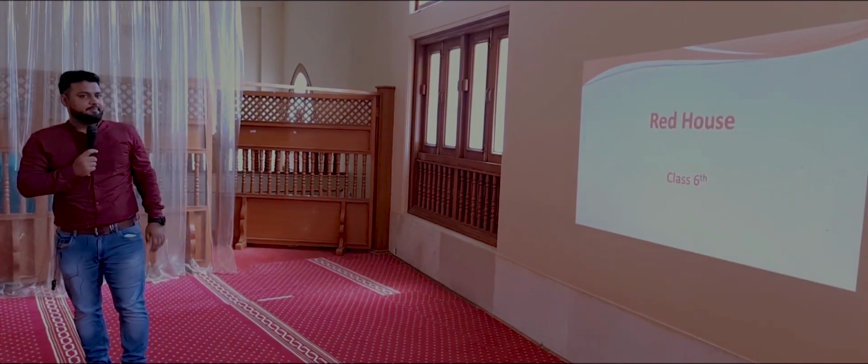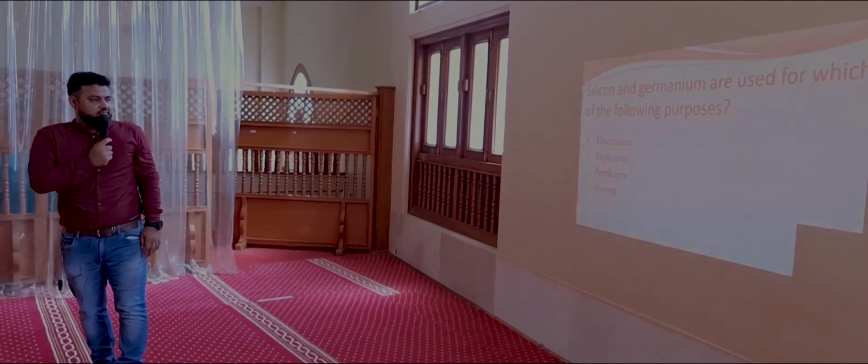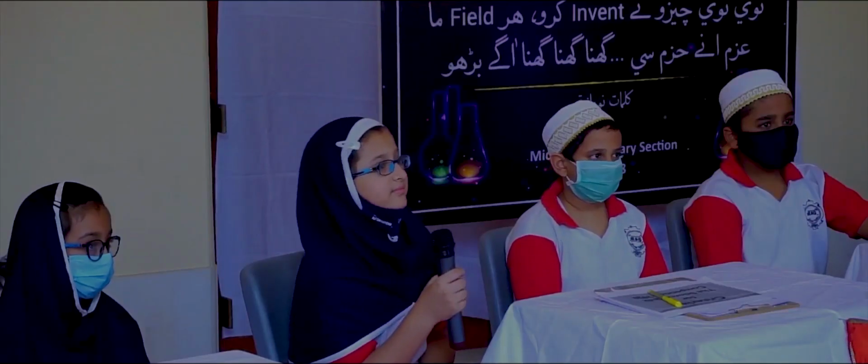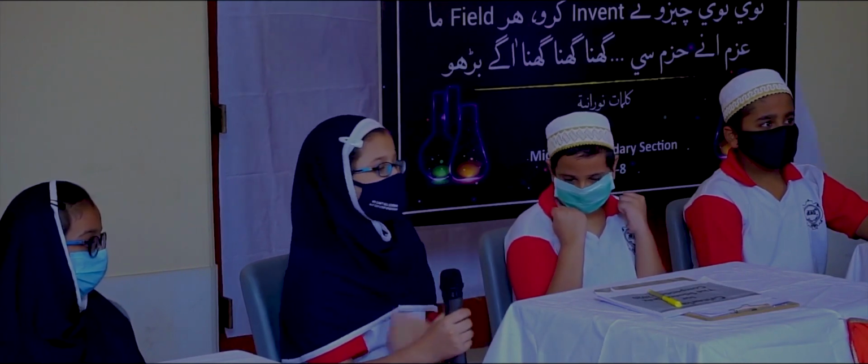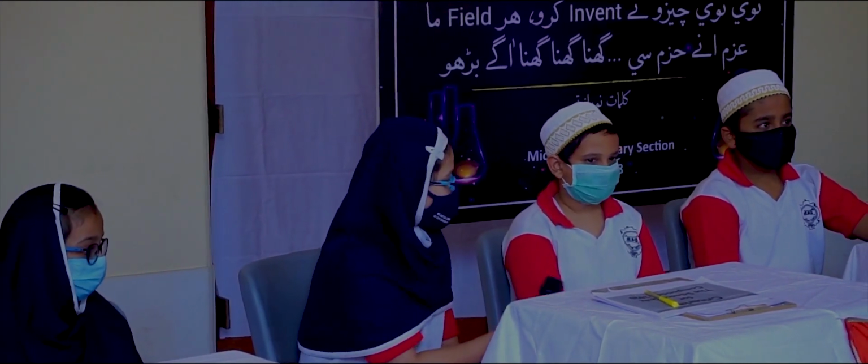So here is your second question for class 6. Silicon and germanium are used for which of the following purposes? Here are your options. Option A, electronics, B, explosives, C, fertilizers, D, mining. Option A, electronics. Are you sure? Yes. Let's see if it is correct or not. Option A, electronics. It is the correct answer. Very good.